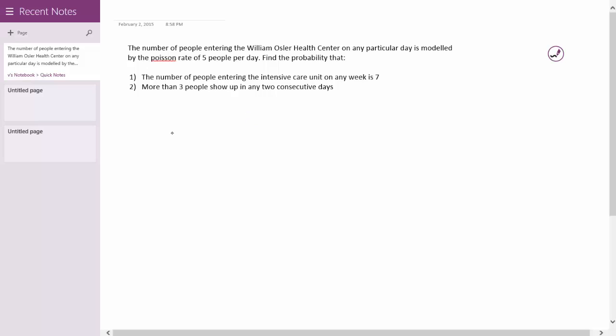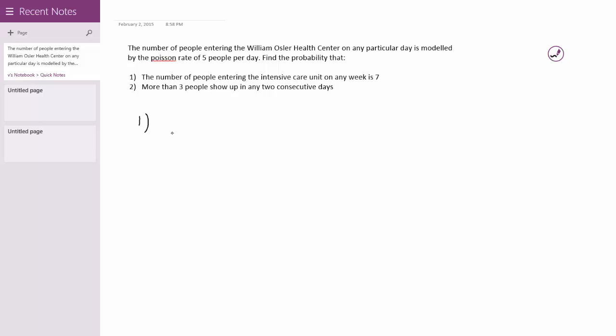Hello folks, we have a problem here about the Poisson distribution, and it regards the number of people entering the William Osler Health Center on any particular day being modeled by a Poisson rate of 5 people per day. We want to find the probability that the number of people entering the intensive care unit on any week is 7 and more than 3 people show up in any 2 consecutive days.